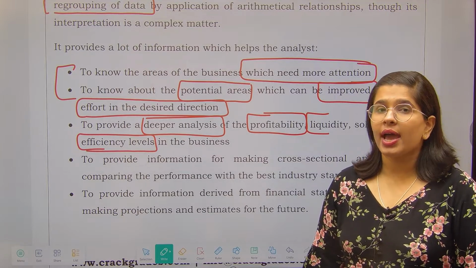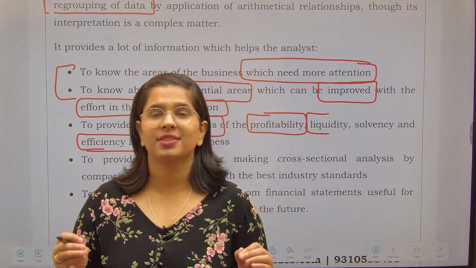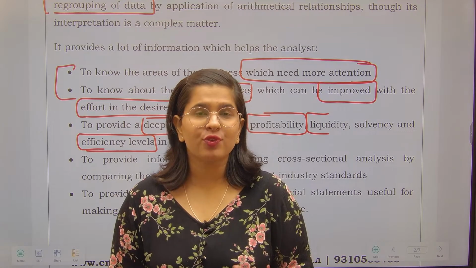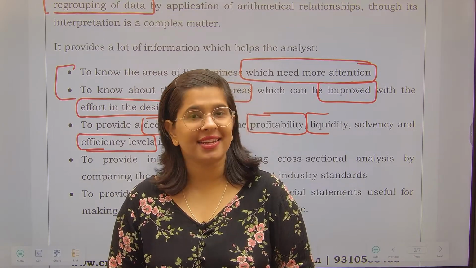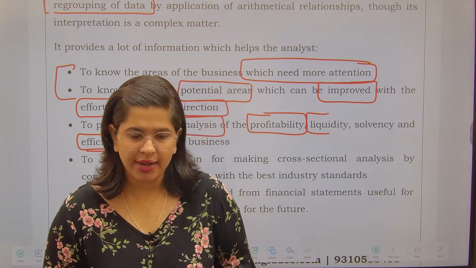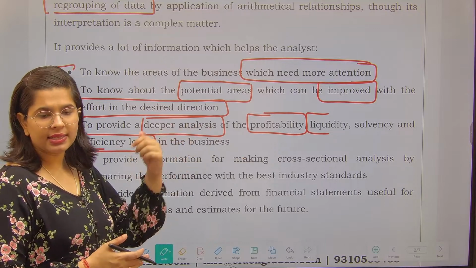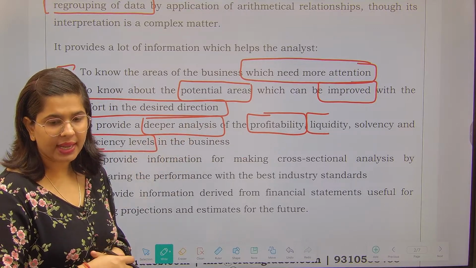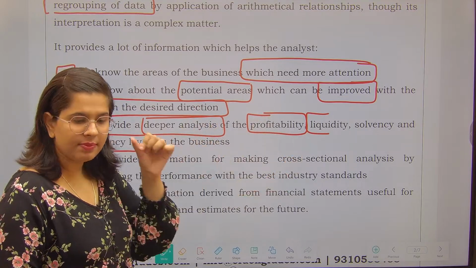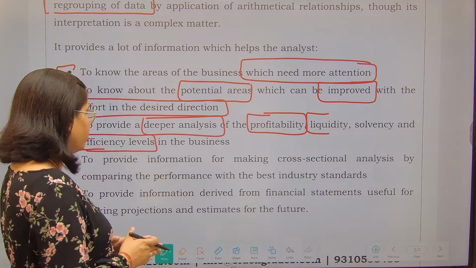But still, when I calculated net profit ratio, we got to know that the entity which was earning 1 crore was the most profitable one, or investors would like to invest into that particular entity. Why? Because it is having a good net profit ratio, right? So with that particular thing, it gives you deeper analysis of your profitability, liquidity, as well as the solvency position. What are these individual terms? We will come to them one by one, right? Because there are sections allocated to them.